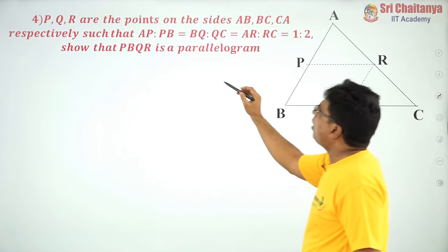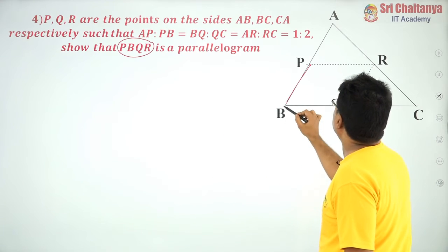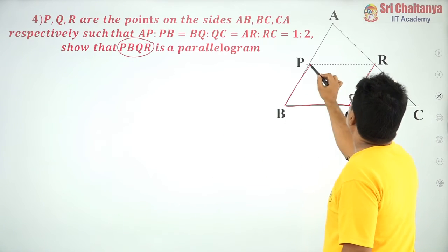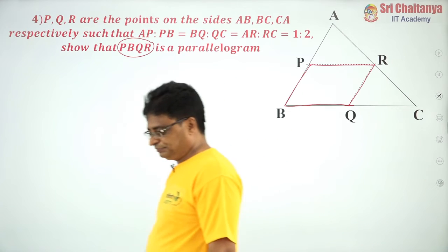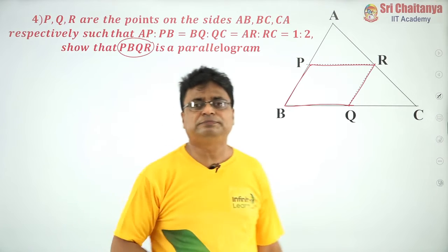The question is, we have to show that PBQR is a parallelogram. How can I show that PBQR is a parallelogram?